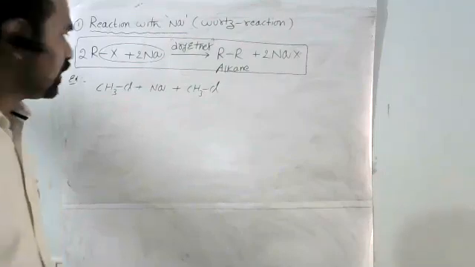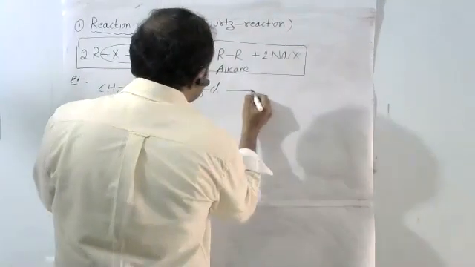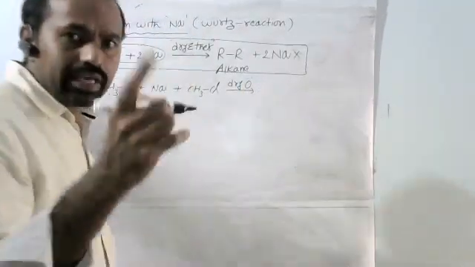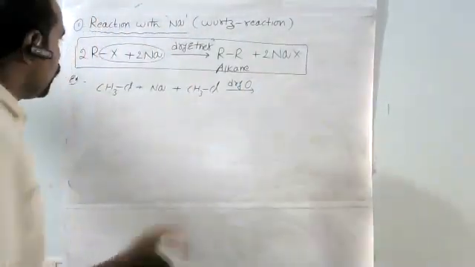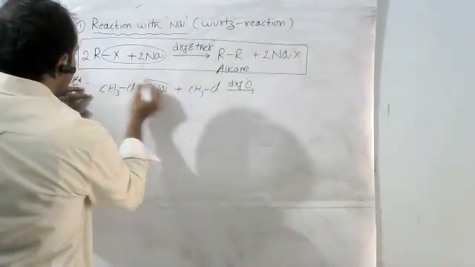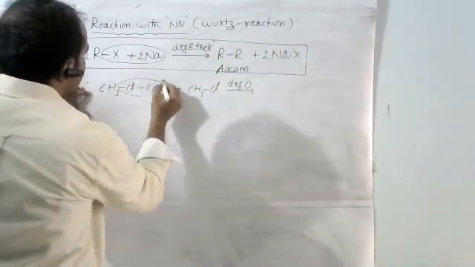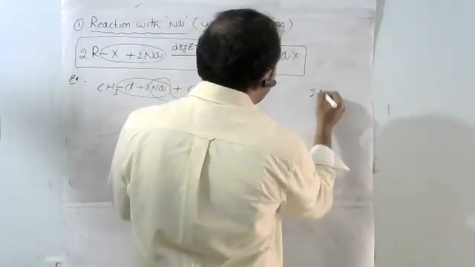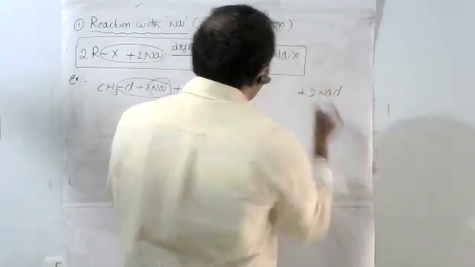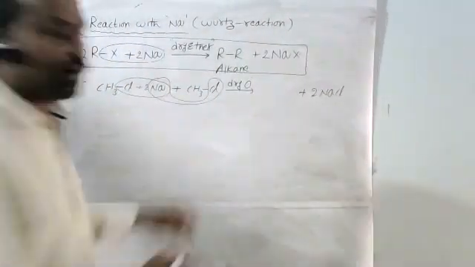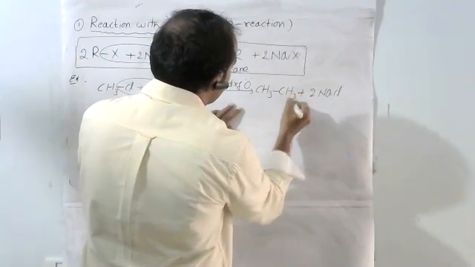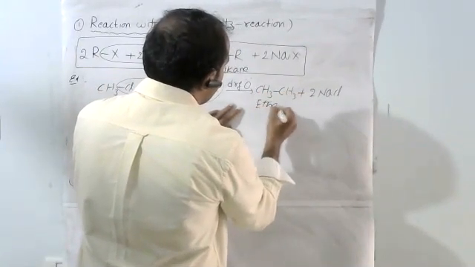That is also correct. When it reacts in the presence of dry ether, Na combines with the Cl, and there also Na combines with the Cl, replaced as 2NaCl. Here the methyls combine and we get ethane.